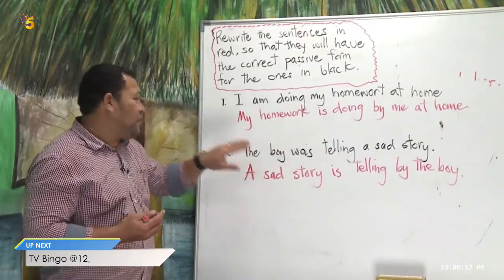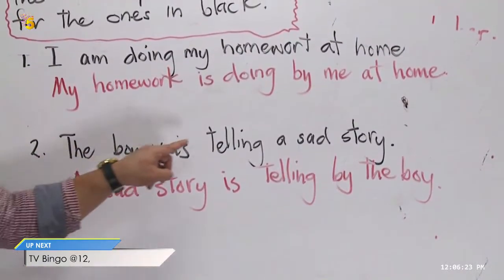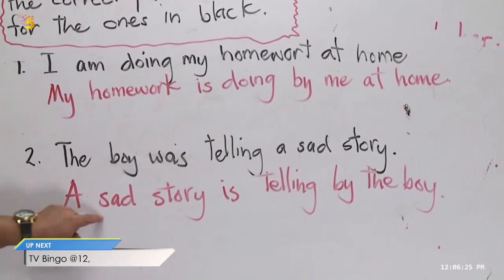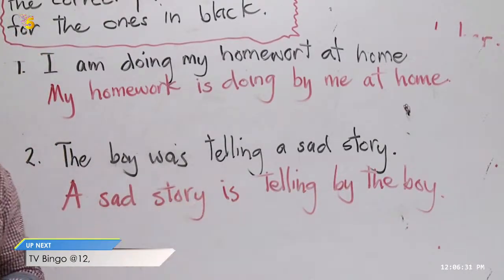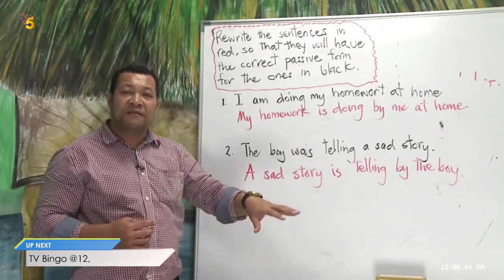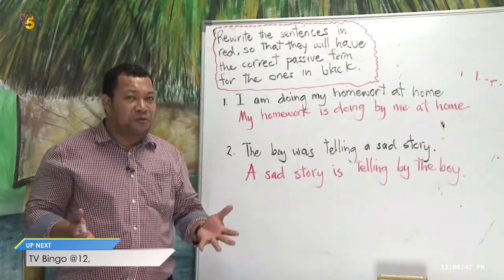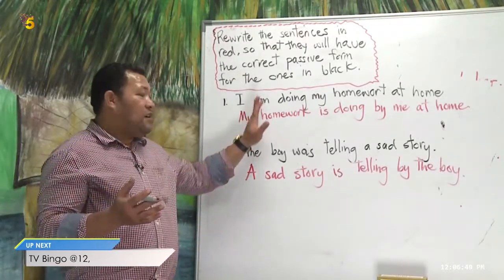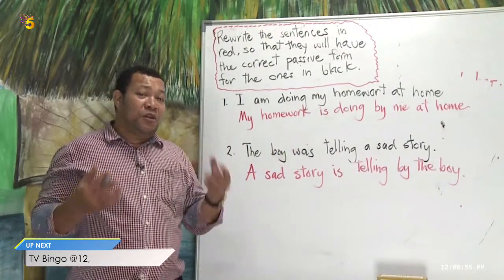The second one is, the boy was telling a sad story. A sad story is telling by the boy. Right? Find what is wrong with the sentences in red. Then you have to write it in the correct form so that they will have the correct passive form for the ones in black. Let's have a look if you got the correct one for our activity this morning. Look at your answer. Look at what you had written down.